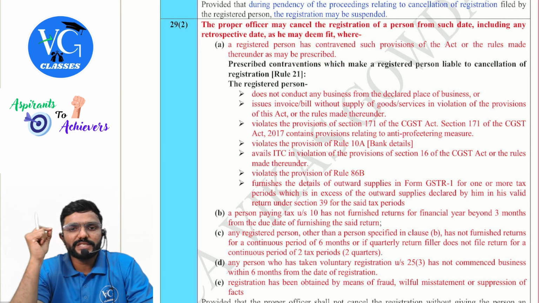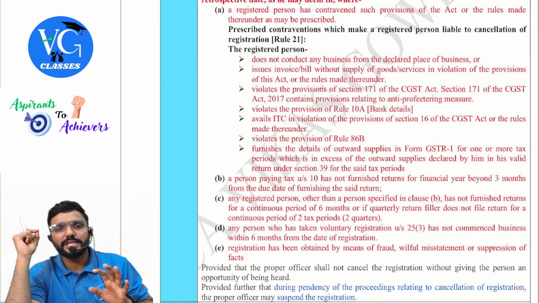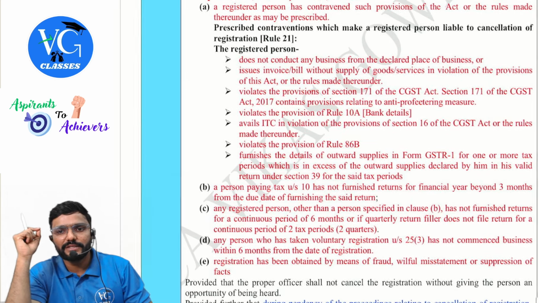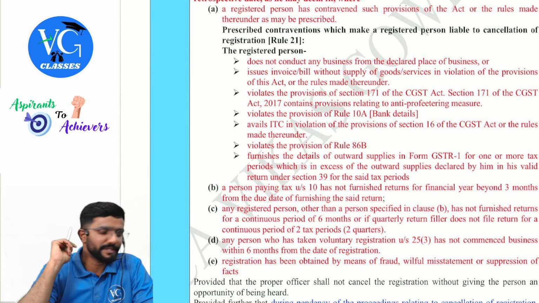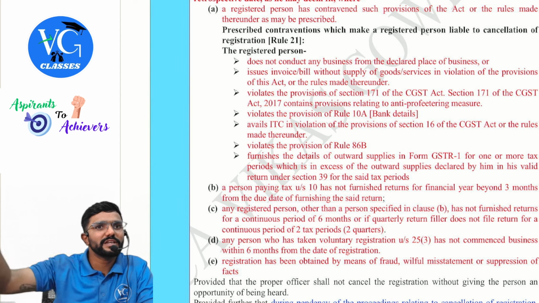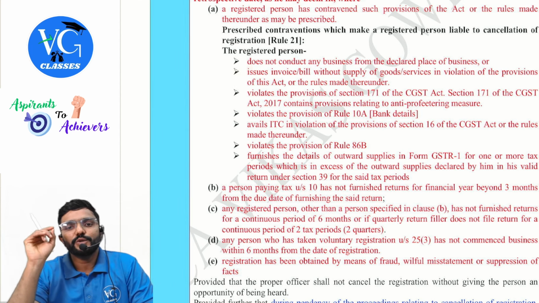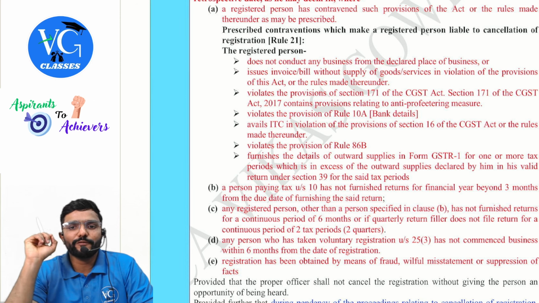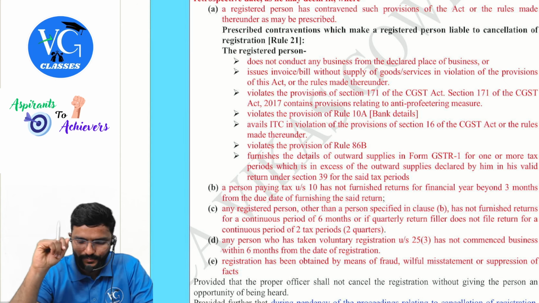Prescribed contraventions which make a registered person liable to cancellation of registration are as follows, guys. The registered person does not conduct any business from the declared place of business. He is not doing any business there. He has taken registration for his office, but he is not doing any business there. Or else, second one, issue invoice or bill without supply of goods or services in violation of provisions of this Act or the rules made thereunder. Means he is giving some fake bills.